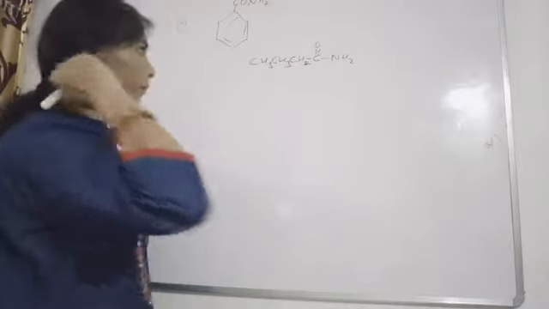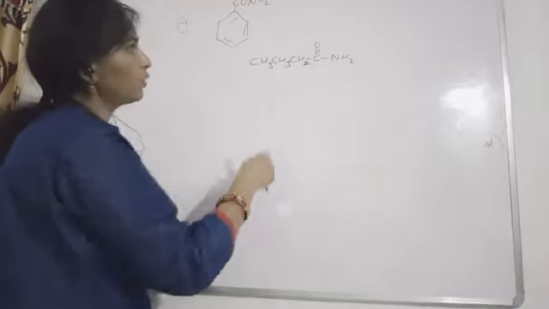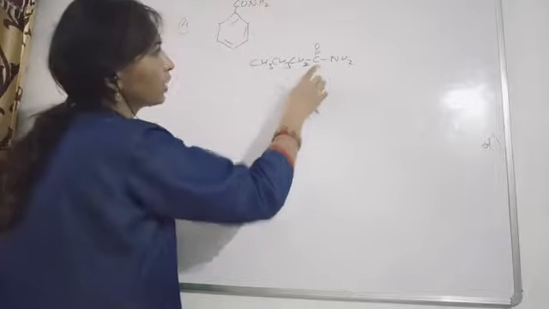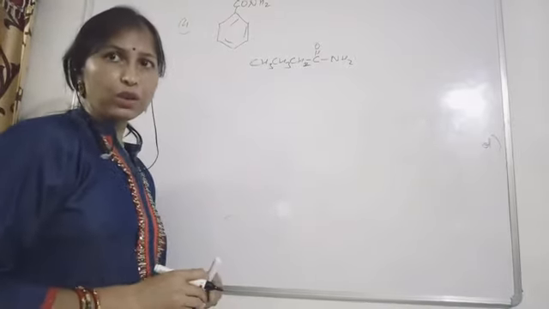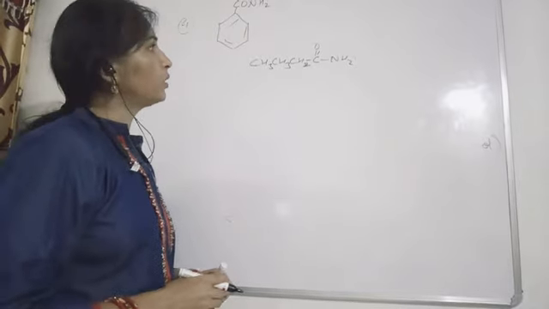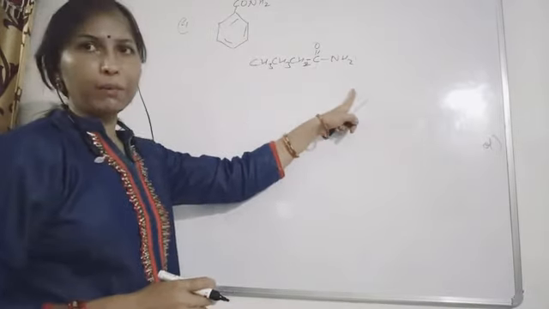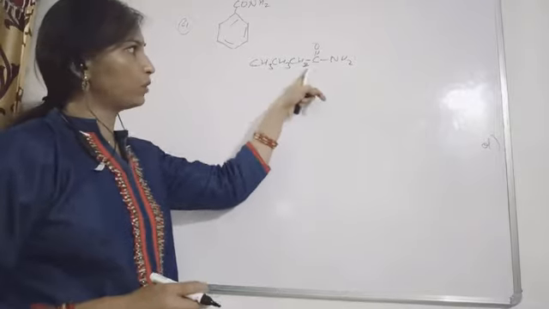Okay, so suppose your straight chain contains CH3, CH2, CH2, and then this CONH2. If you have this compound with a straight chain, what are you going to do? 1, 2, 3, 4. Okay, so 4 carbons. That is why you will choose the word root but. So in this case, butanamide.